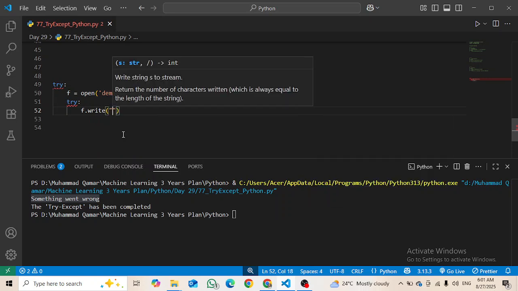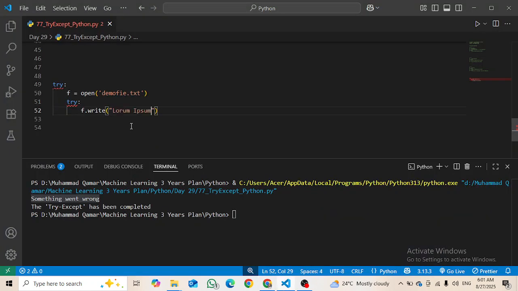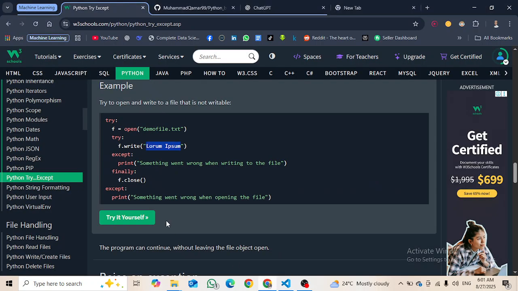Inside it we will write the, what is that? I don't know actually. Lorem ipsum, it is something that every programmer writes, I guess. I don't know, right, but just write that there.